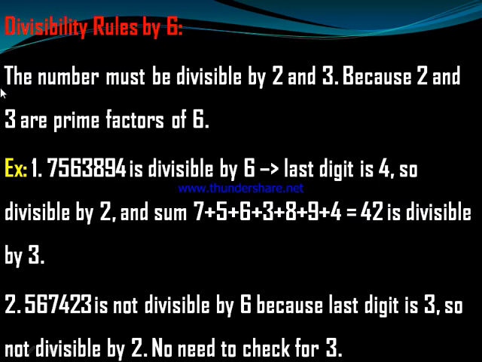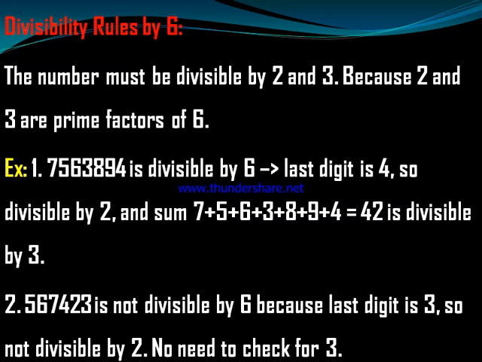Divisibility rules by 6. The number must be divisible by 2 and 3 because 2 and 3 are the prime factors of 6. It means the numbers which are divisible by 2 and 3 are also divisible by 6.